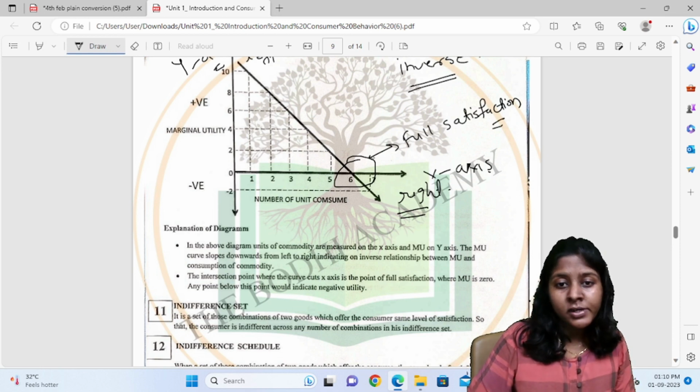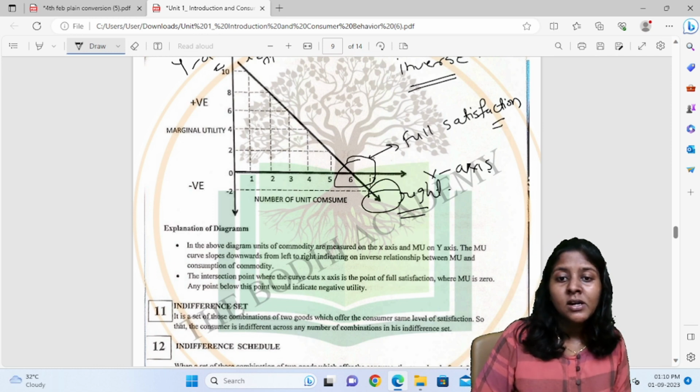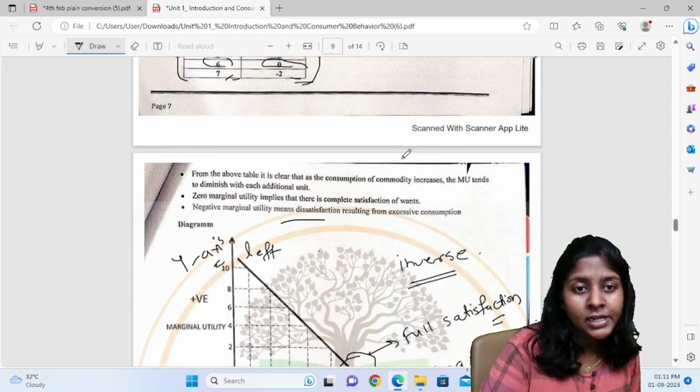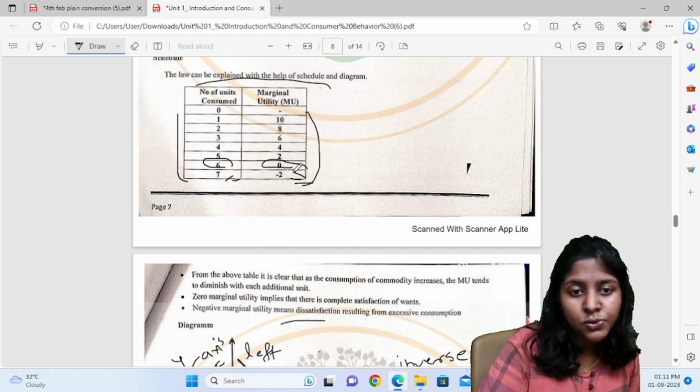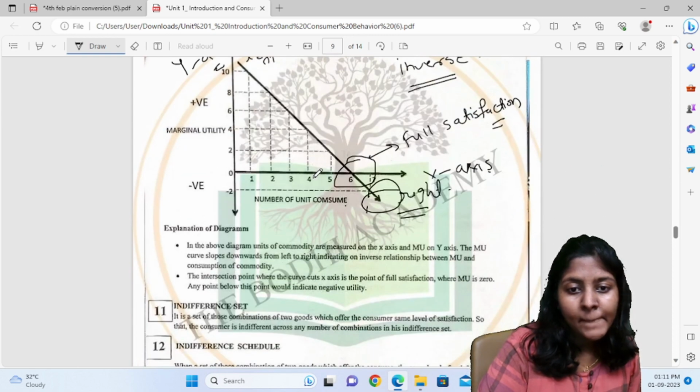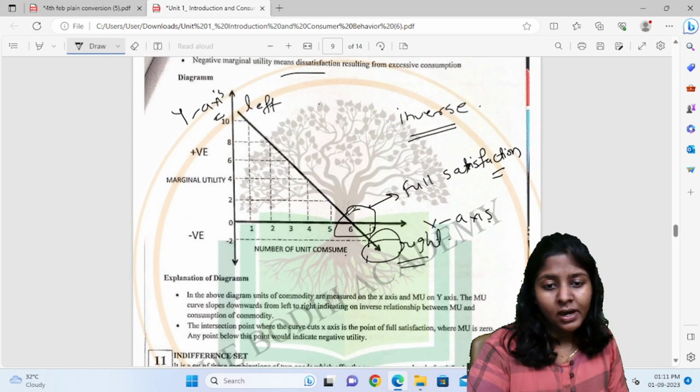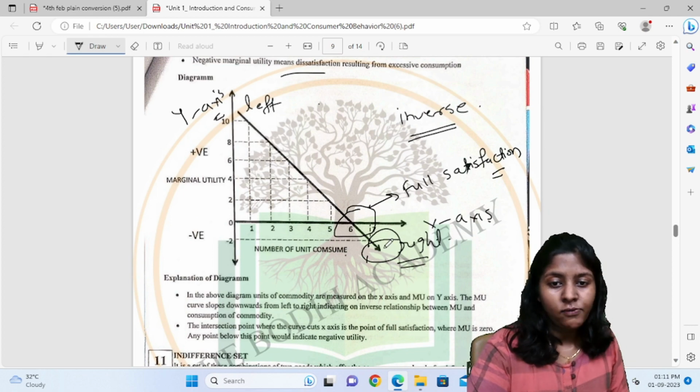Any point going below this point is called negative utility. Here we are achieving negative utility, that is -2. So any point which is going down is your negative utility.